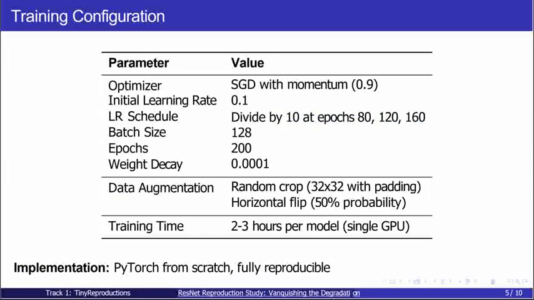I followed the original paper's training protocol: SGD optimizer with momentum, initial learning rate of 0.1 that drops by 10 times at epochs 80, 120, and 160. I trained for 200 epochs total with a batch size of 128. Data augmentation included random crops and horizontal flips. Both models trained for about 2 to 3 hours each on the GPU.